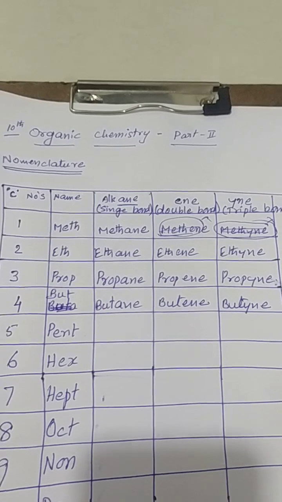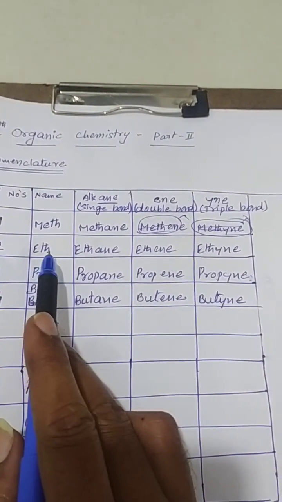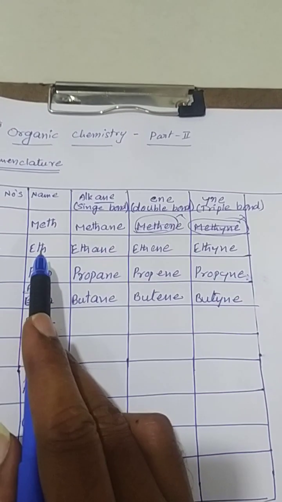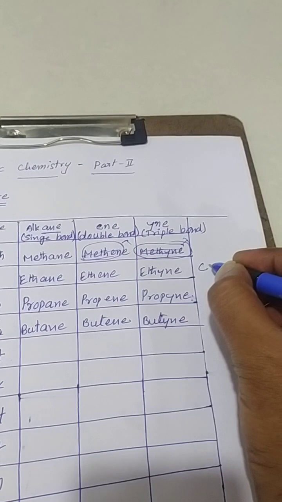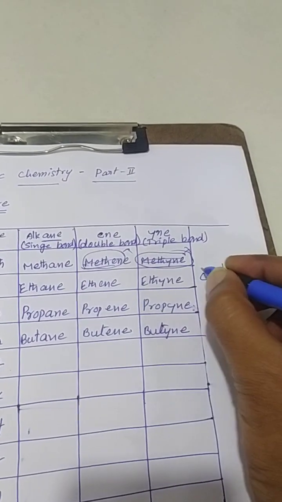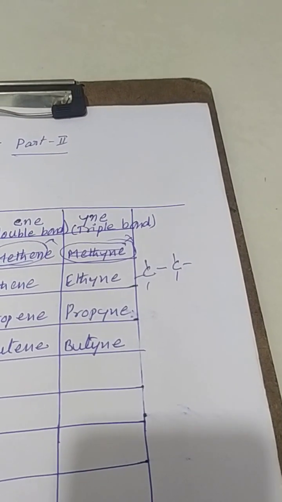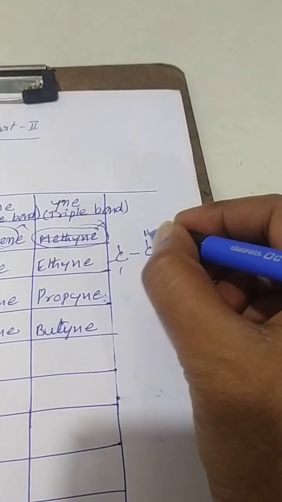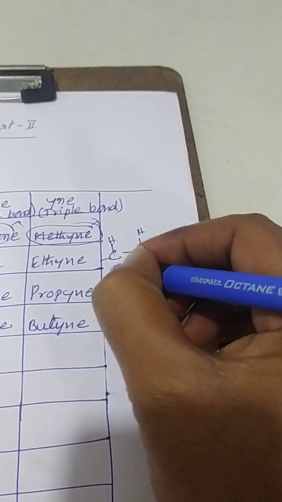Now again we come to the second point. This is eth, so eth means 2 carbons. If two carbons have a single bond like this, it is called ethane. These are the hydrogen atoms as usual.